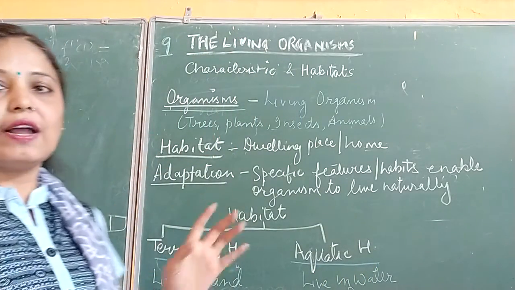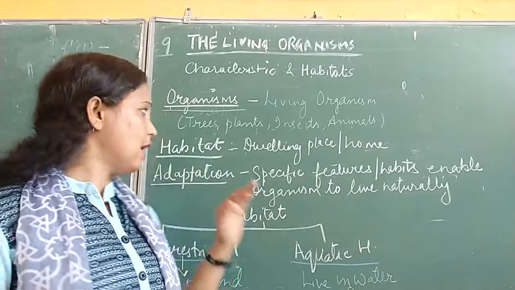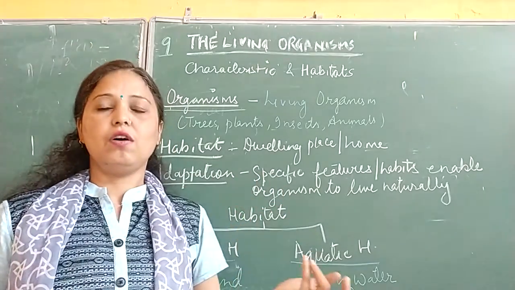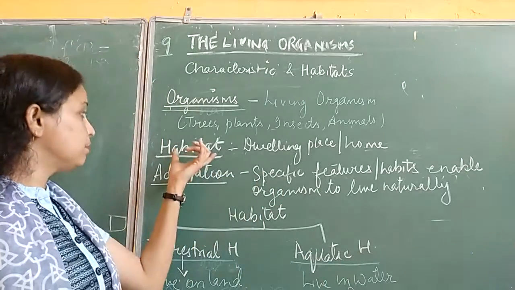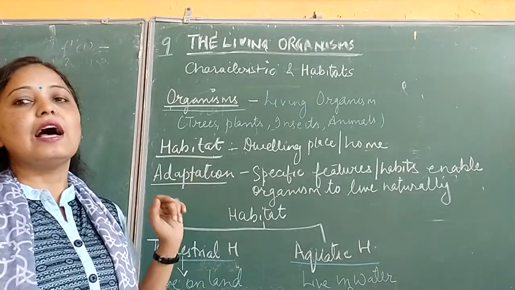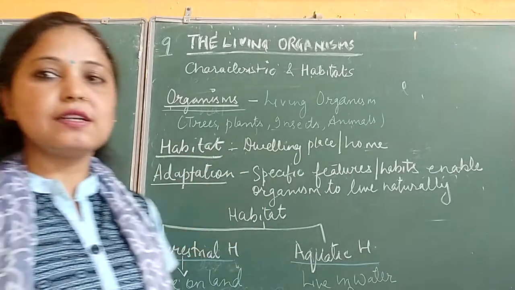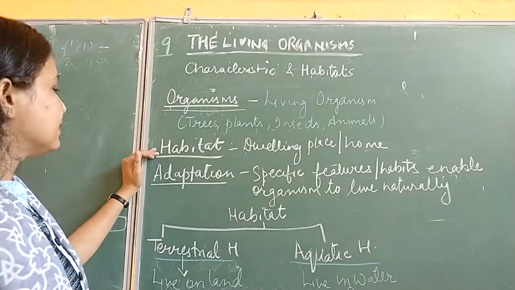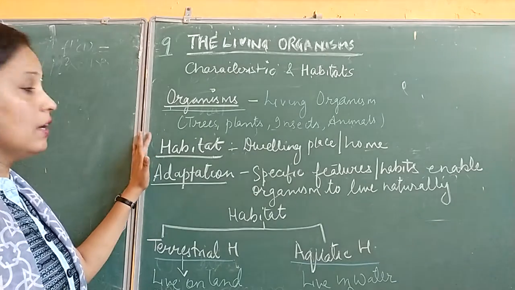So the habitat of a lion is a jungle, the habitat of a snake is a hole, the habitat of a deer is a forest, the habitat of a polar bear is the polar region. So these are the habitats where they can live.